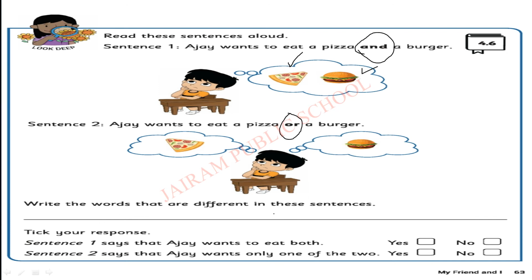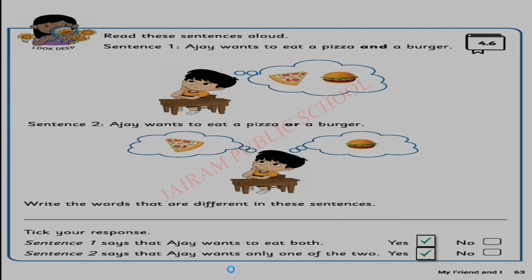Write the words that are different in these sentences. Which are the words different in these sentences? Sentence number 1 says Ajay wants to eat both. Is it right? Yes, here he wants to eat both pizza as well as the burger. It's correct. So next one. Sentence 2 says that Ajay wants only one of the two. Is it right? He wants either pizza or burger. So this is the right one. So we are writing yes. Can you understand, children? Shall we move to next?